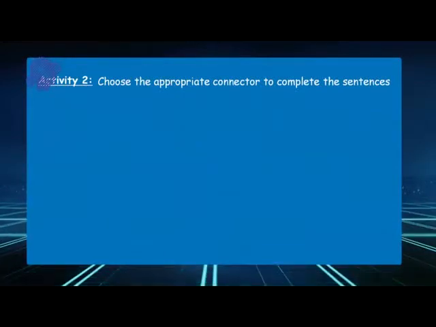Okay, now we are going to write a paragraph by putting all these problems together, using connectors to speak about cause and consequence. So the activity is easy. What you have to do is simple. Choose the appropriate connector to complete the sentences.